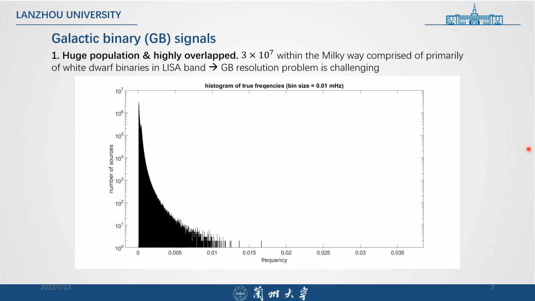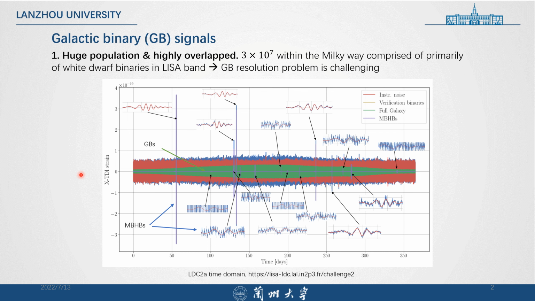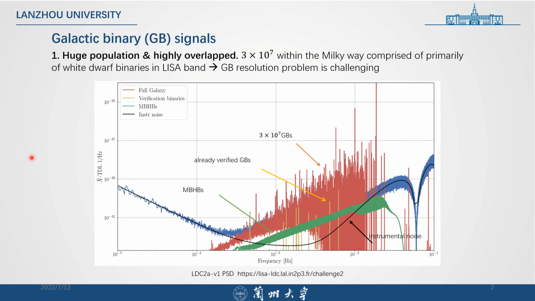And this is a figure showing in the time domain what real data will look like. It's comprised of different types of sources, including the massive black hole binaries. And here is the same figure, but in the frequency domain. We see that the red one is our galactic binaries, and it is dominant over other types of sources, including the massive black holes here, and also other types of sources like EMRIs, which are extreme mass ratio inspirals.